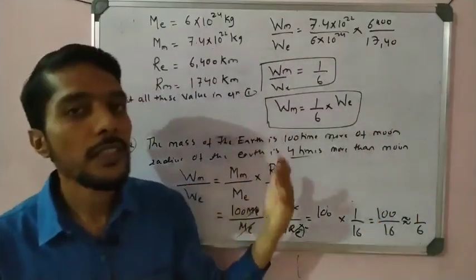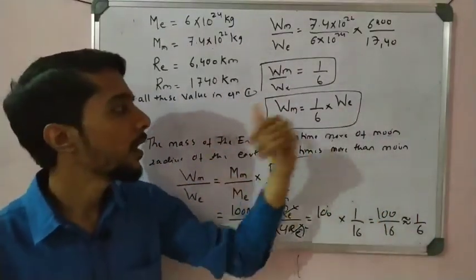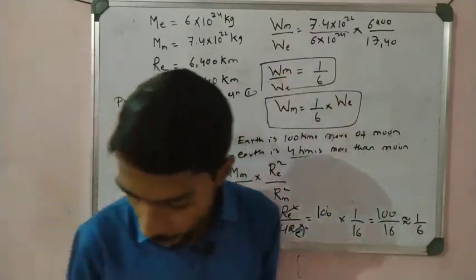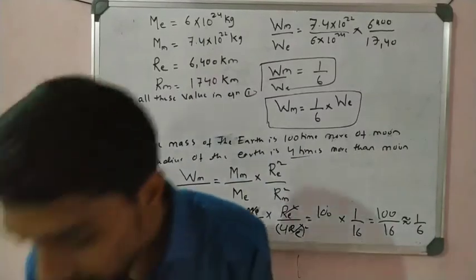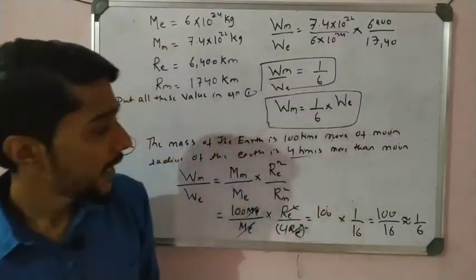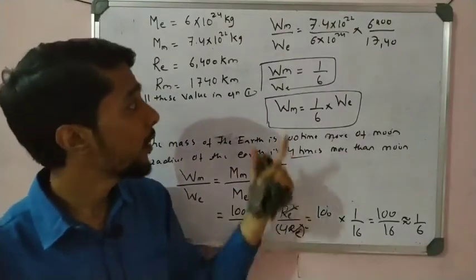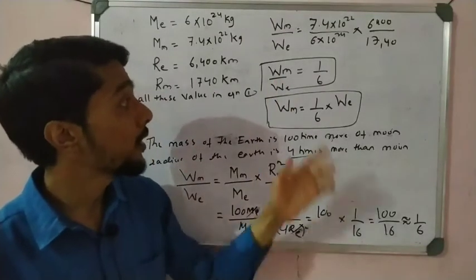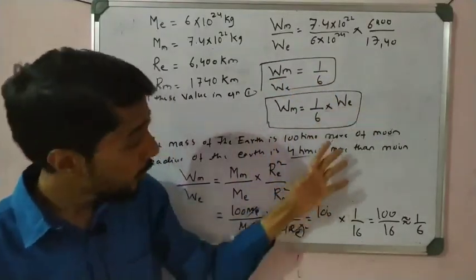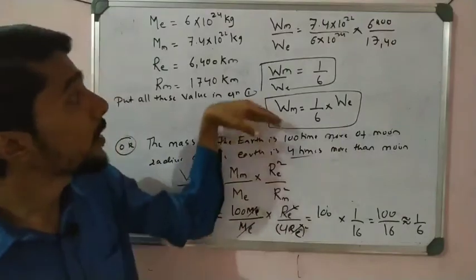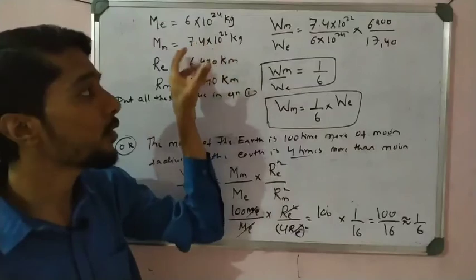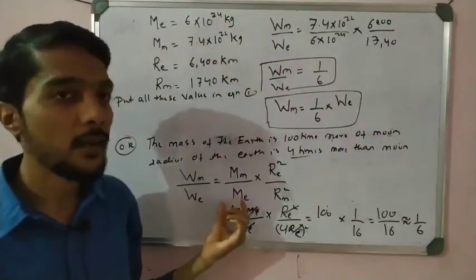So we say that weight is different from place to place, right? On the earth it is 6 times that of the moon, and on the moon it is 1 by 6 of the earth. So that point you have to remember. Please write down all these things. In the examination they may ask why the weight of the object on the moon is 1 by 6 of the weight of the object on earth. So you have to write this one, or the one above. If you remember these formulas, the constant, you can solve this one, or you can also write it like that. Okay, a simple one is there.